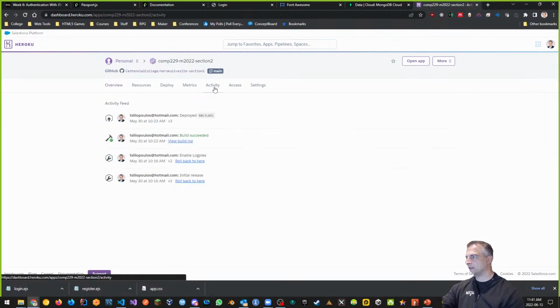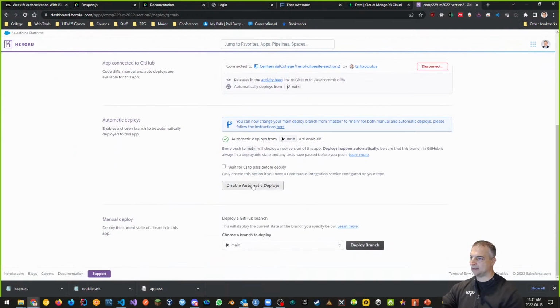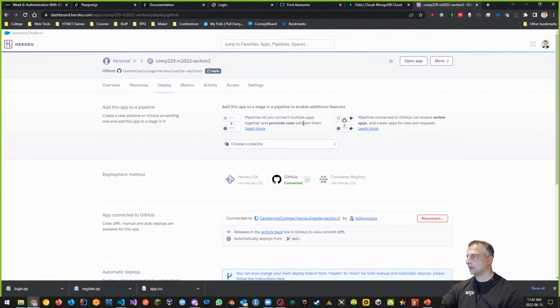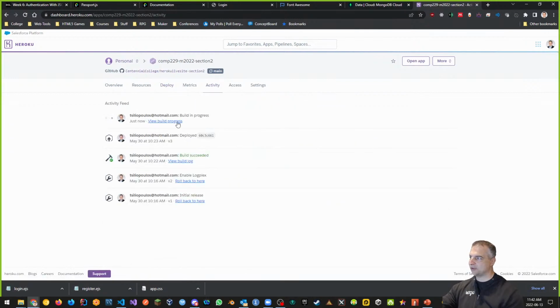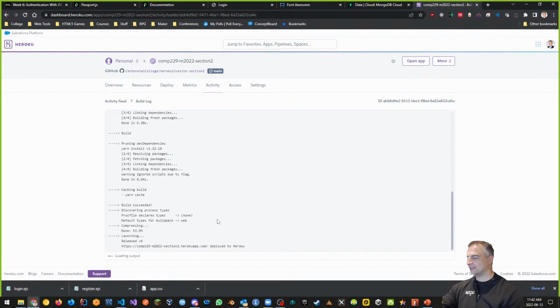If I go to activity, as soon as it's pushed up, because my project is watching my Git repository, if everything works, we should see it fix this issue. So we should see that it's going to be updated, right? Now, here's the thing. If we don't see it updating, there are two possible problems. One is in my deployment slot, I didn't put automatic deploys. Now here it is, automatic deployment. Or if I go to my activity, I'm just too quick, it's happening right here. I can actually view the build progress right here. And you can see that it's almost done.